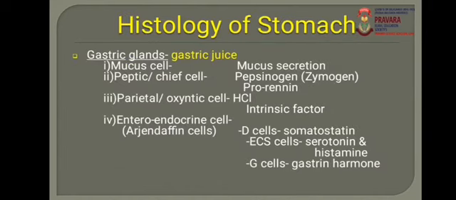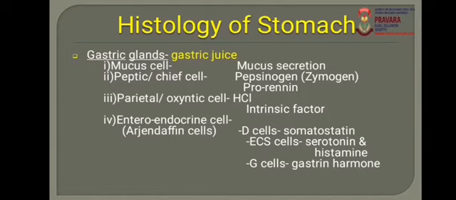Now the histology of the stomach. The fundus, the second region of the stomach, has gastric glands, and these gastric glands secrete gastric juice, which helps in the digestion process. In histology, gastric glands are made up of four different types of cells.